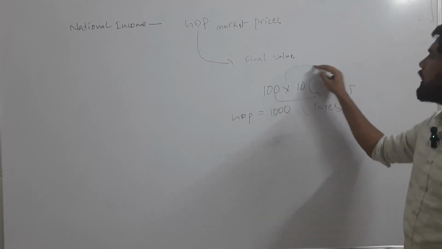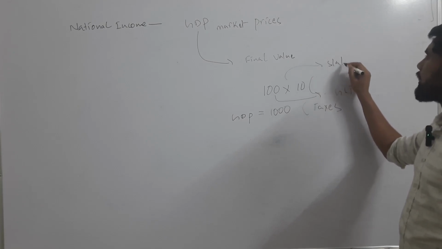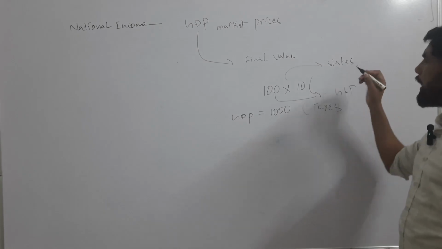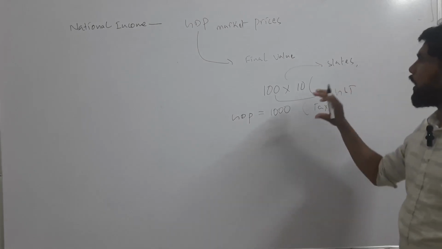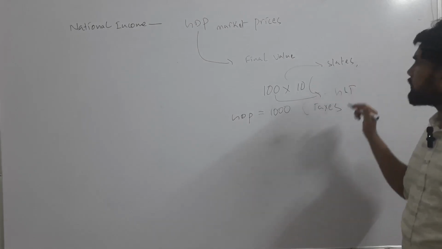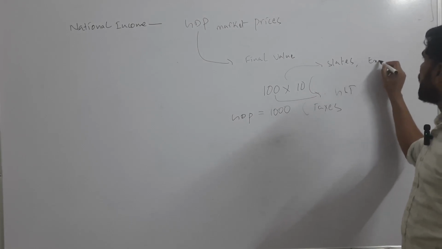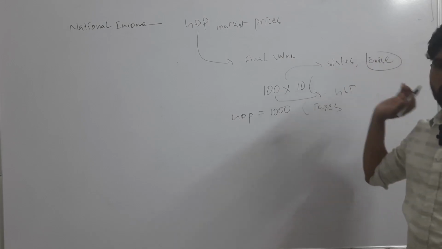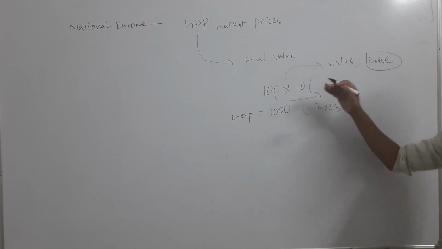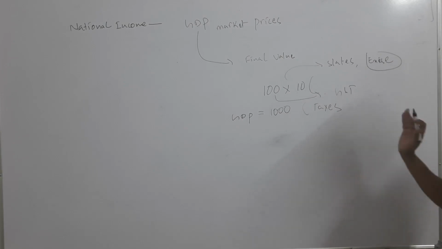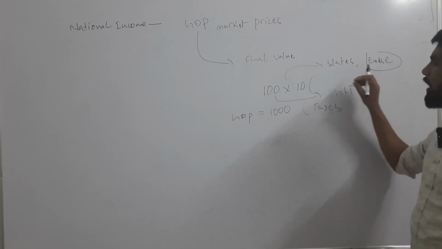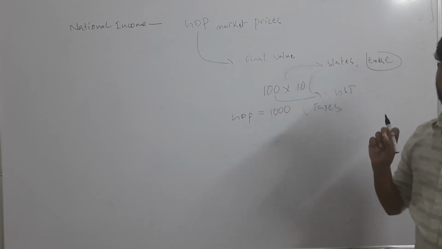If it is something else, there is a sales tax. Before GST, there used to be sales tax, and excise duty is also there. On production of any good or service, excise tax will be imposed. So the government imposes taxes on the goods produced and sold. But these taxes are actually not involved in the actual production of goods and services.